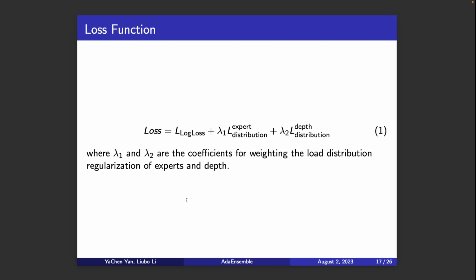Here is the loss function that we applied to train our model. Besides the log loss, we also have the load expert distribution regularization, and also the load depth distribution regularization. We use two coefficients to control their magnitude. And we also provide the prior for the expert distribution and the depth distribution to help the model learn faster.